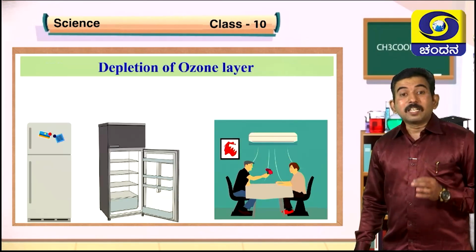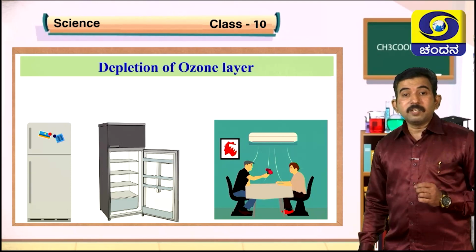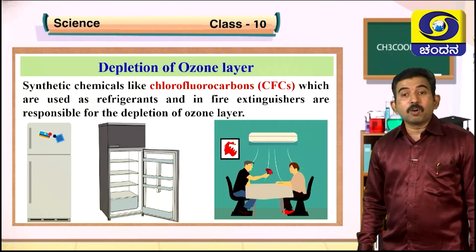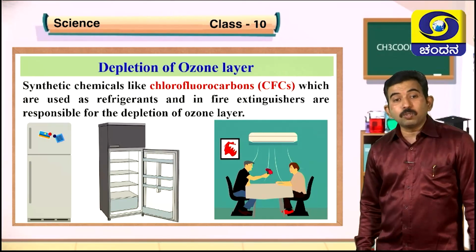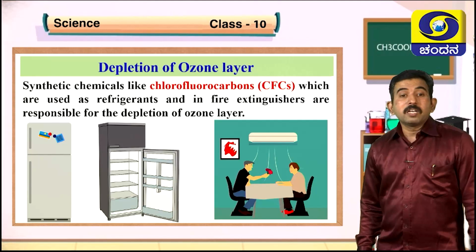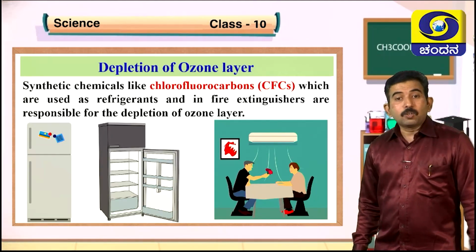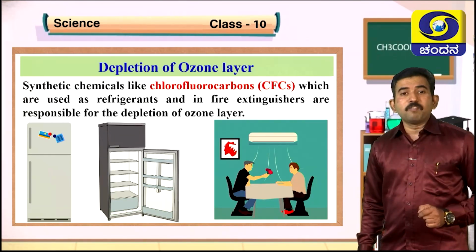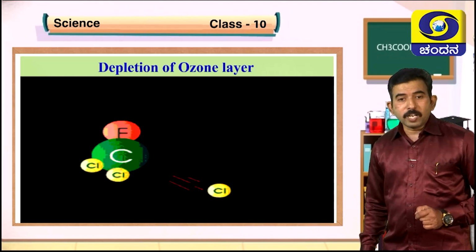Yes. It also results in ozone layer depletion because synthetic chemicals like chlorofluorocarbons, which are used as refrigerants and in fire extinguishers, are responsible for the depletion of ozone layer. And this chlorofluorocarbon is one of the main pollutants responsible for depletion of ozone layer.